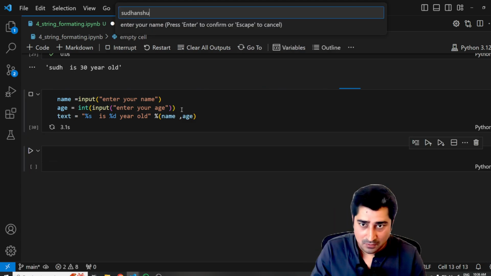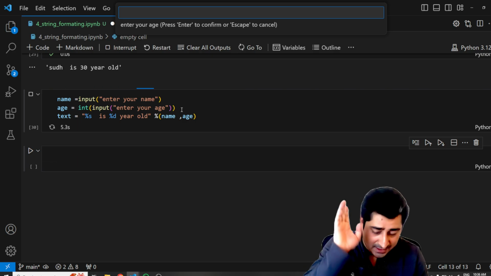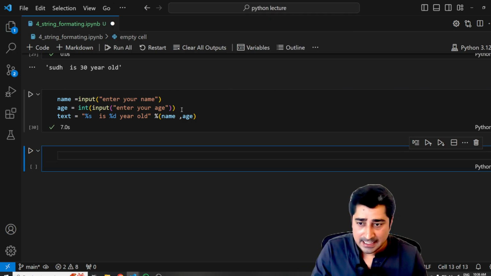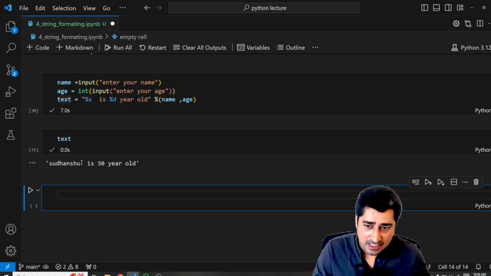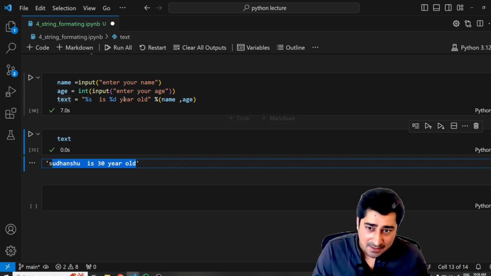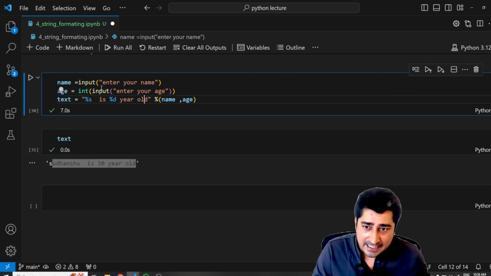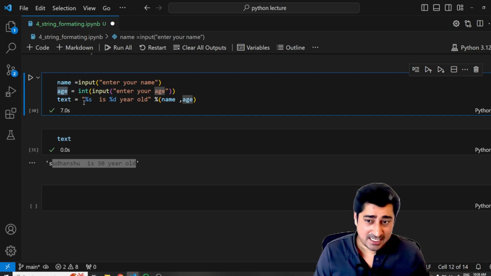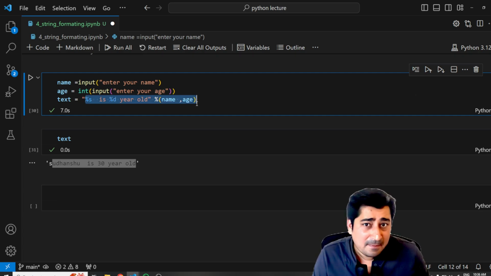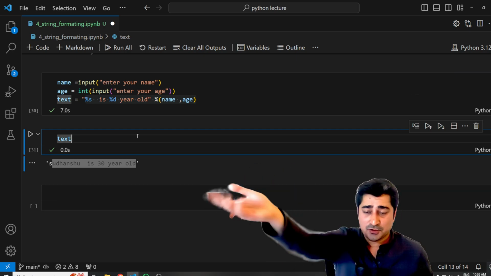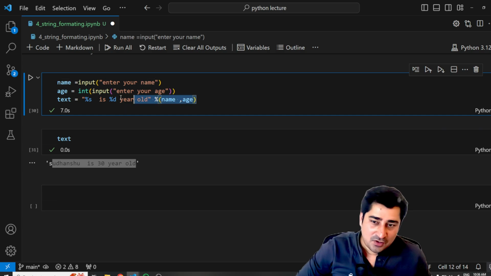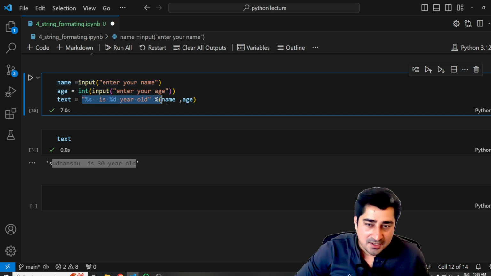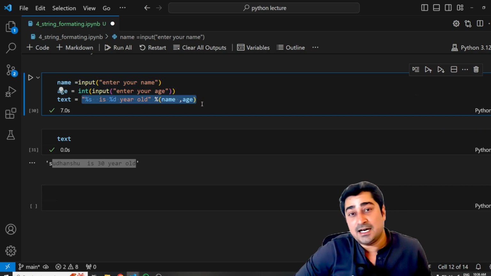Okay, fine. Execute. Enter your name. I'll enter my name over here. Then again it is asking me to enter your age, so I'll enter my age. Now let's print this text. Sudhanshu is 30 years old. So dynamically it is able to take data from this one and from this one. These two inputs it is able to consider at runtime. So we are able to perform all of these operations in the easiest possible way. This is called string formatting. We are trying to format a string in real time.